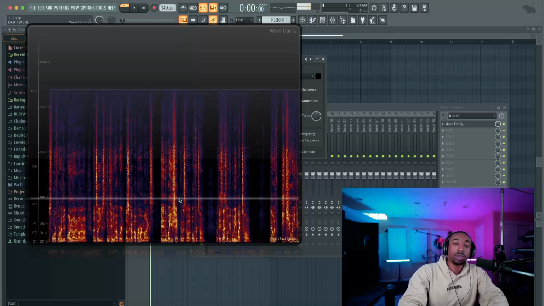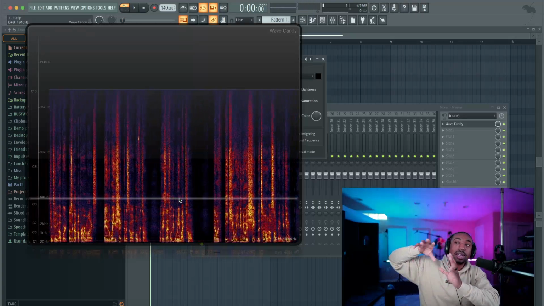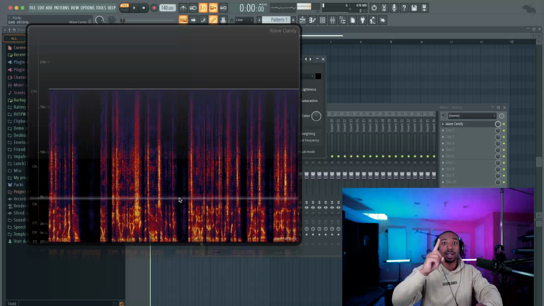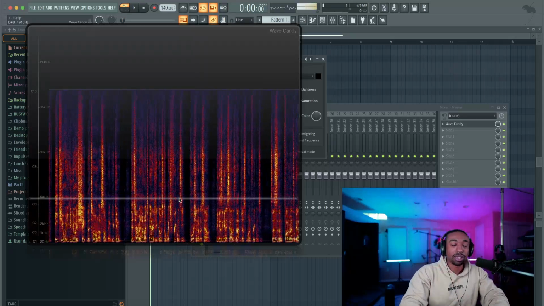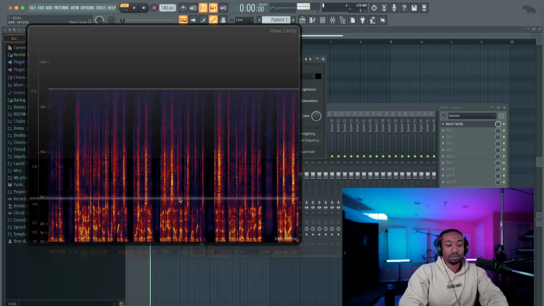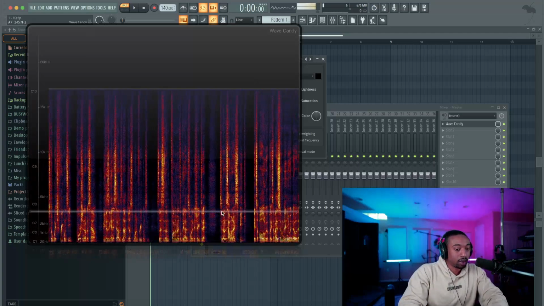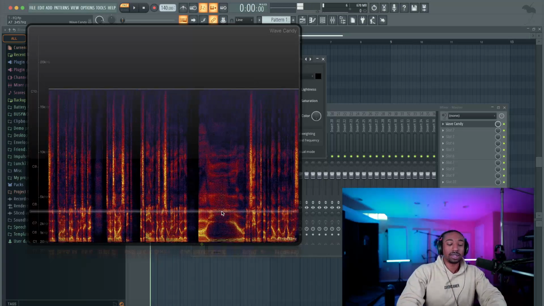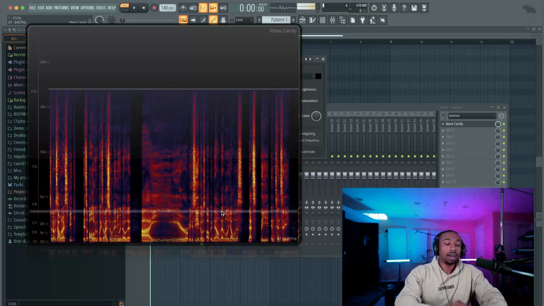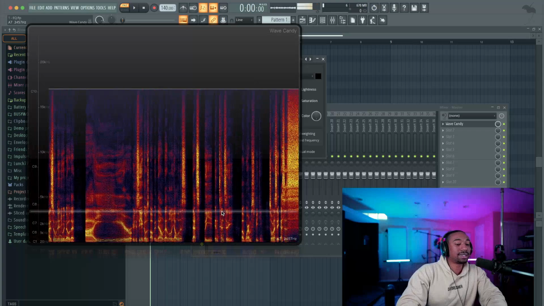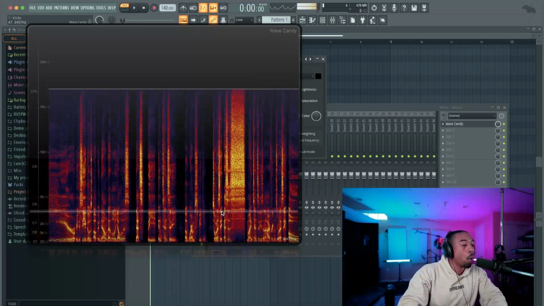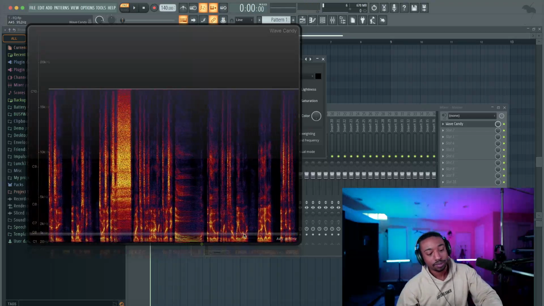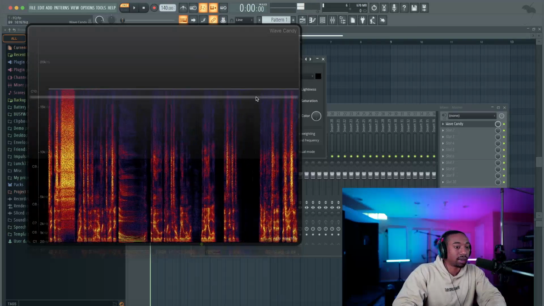Now with EQ, what you can do is shape the tone of something. You can determine how much energy goes to which frequency portion of a sound. Because again, a sound is not just one frequency. So this is the fundamental thing I just wanted to show you today. So notice how when I speak, it's all over the place. If I zoomed in, you would know that you can see it goes up and down. That little yellowness, that's the intensity of where I'm speaking. So when I say S's, my intensity is in a higher frequency. When I say O, okay, the frequencies are way lower when they're yellow. That's the intensity. Okay, now that you understand that, let's show you a sawtooth.